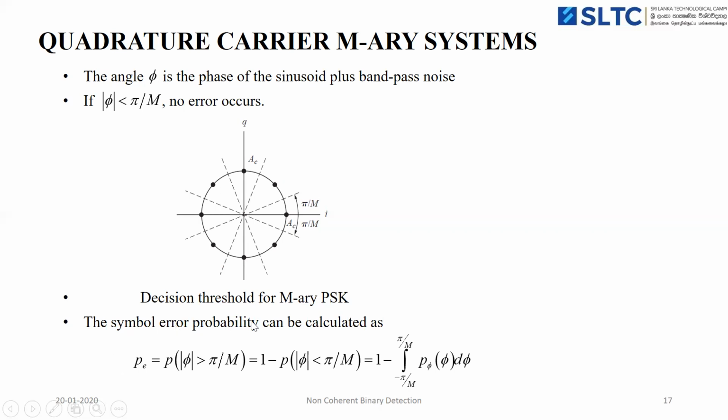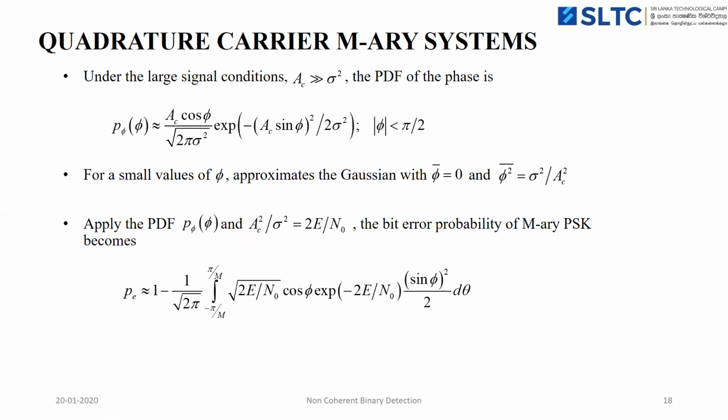Therefore, the symbol error probability for M-ary PSK is the probability that modulus of phi is greater than pi by M. Or you can write it as 1 minus the probability of phi less than pi by M. So it equals 1 minus the integration from minus pi by M to plus pi by M of the PDF of the phase of the received signal. The PDF of the phase of the received signal, p of phi, is expressed in this form.